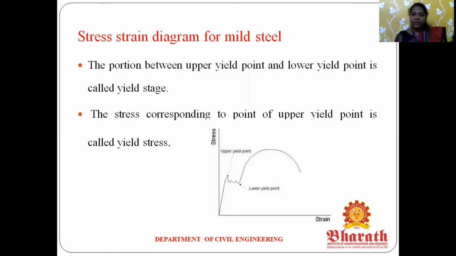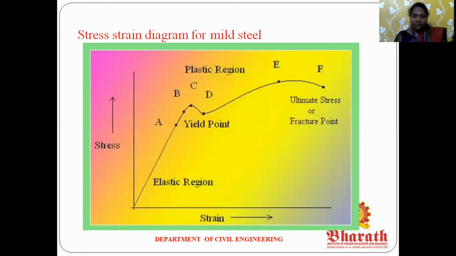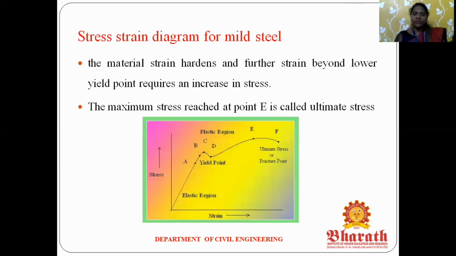Next, after yielding, we again apply the forces to the rod. That stage is called the strain hardening stage. Here, this is the strain hardening part. In this diagram, this is the D point, which is called the strain hardening point. From the D to E point is the strain hardening stage. So again we are applying the forces.